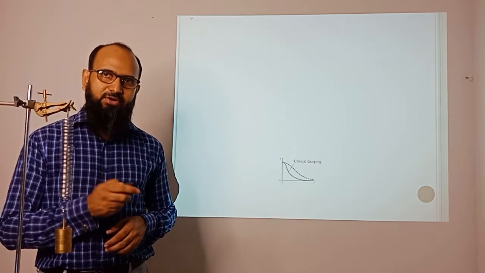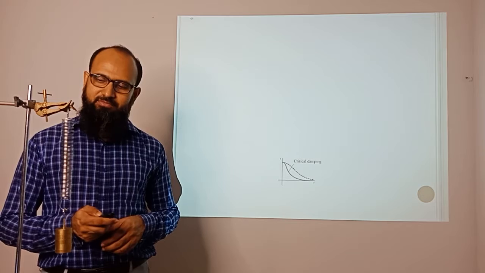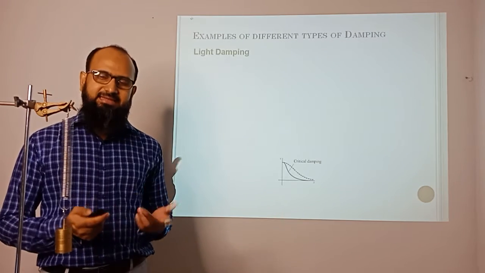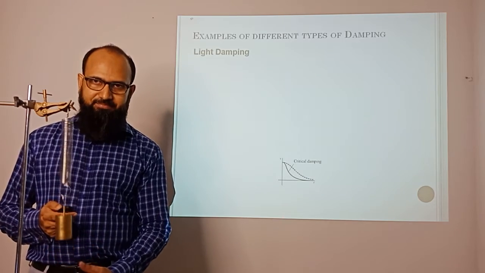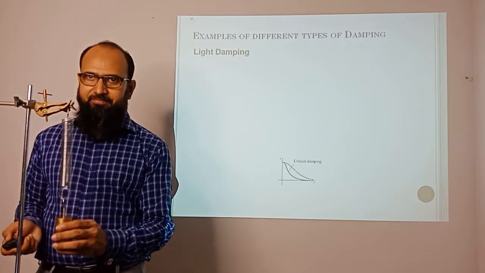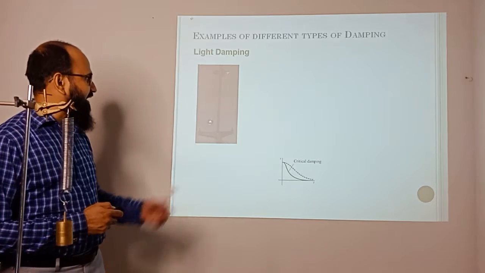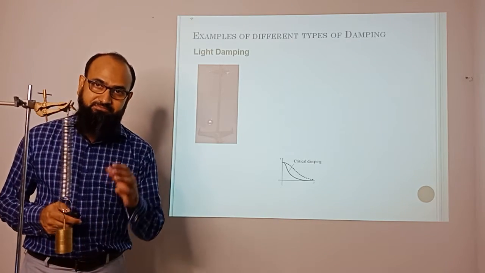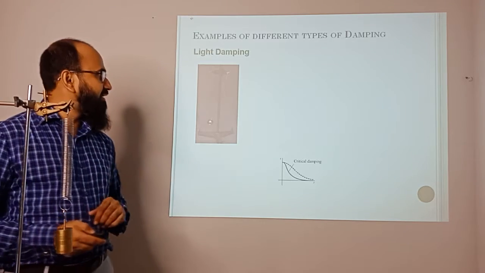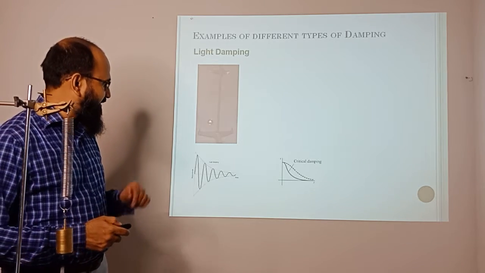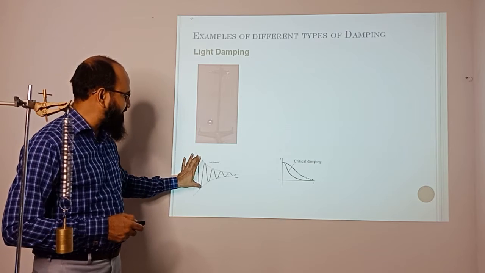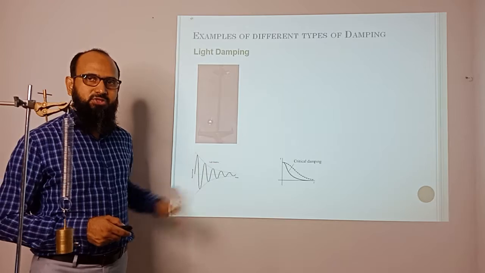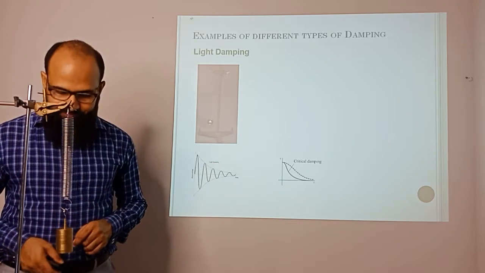Now we go to the real life examples. Number one, I think you already know the real life example of the first one. Light damping is like a spring mass system. Another example of light damping, which I mentioned earlier, is the simple pendulum. Then you can look at the graph of light damping. The amplitude is decreasing this way, so you can say this is light damping.